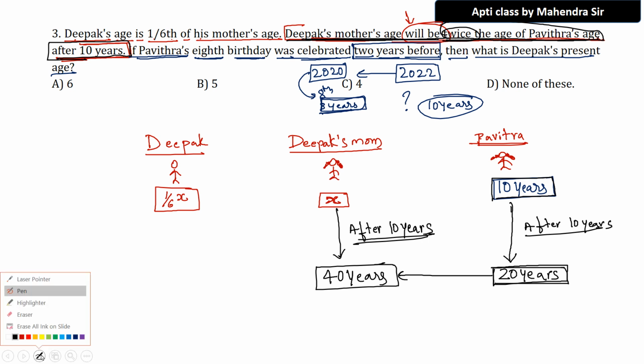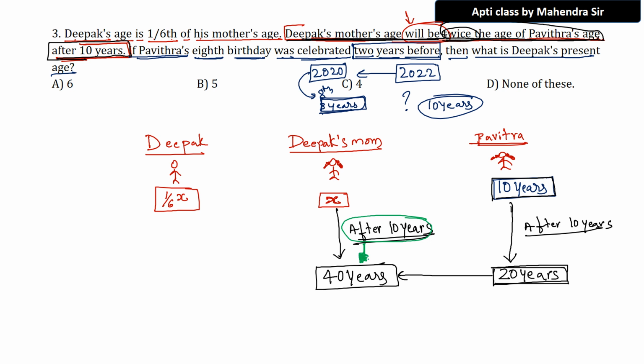Now be very careful. Observe now. Everything is over, now only analysis. The question gave you complete information, so now you have to analyze. My question is: after 10 years, if the age is 40, what is the present age? That is, after 10 years the age becomes 40, so what is the age now?